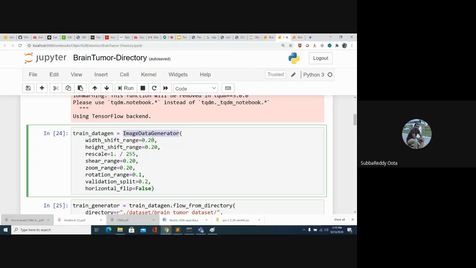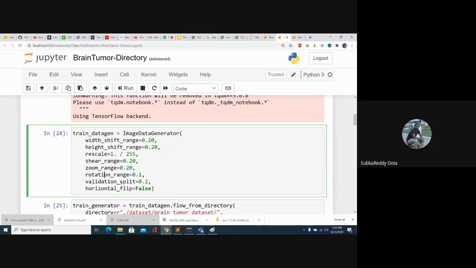In the image data generator, we need to pass these parameters. Width shift, where we shift the width of the image, height shift, and rescaling, so we are scaling the image, where every pixel is multiplied by 1 by 255. Shear range means you are compressing the image. Zoom range means you are zooming the image. Rotation range means you are rotating the image.